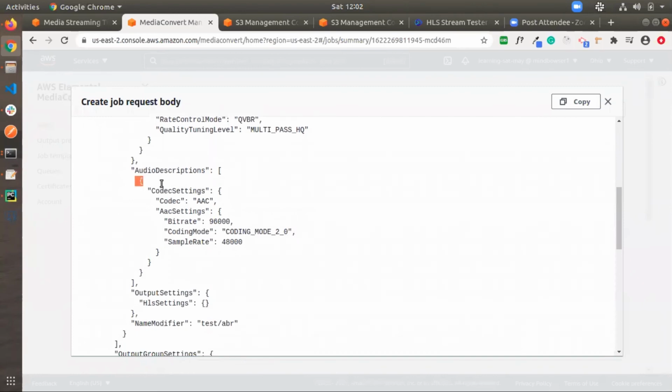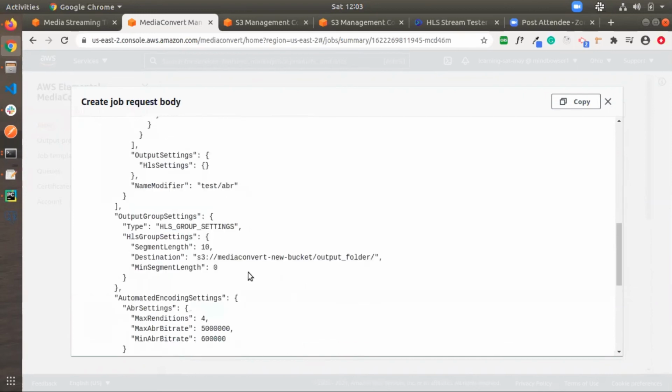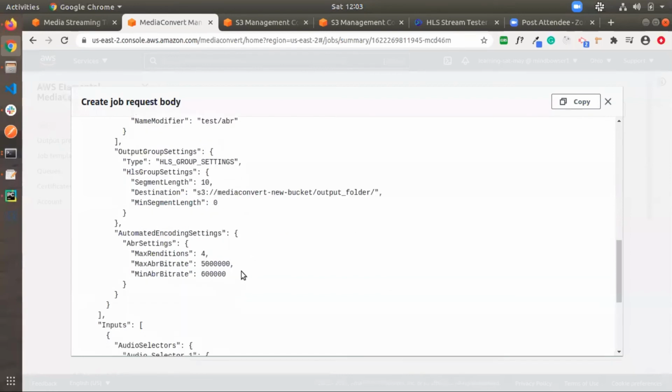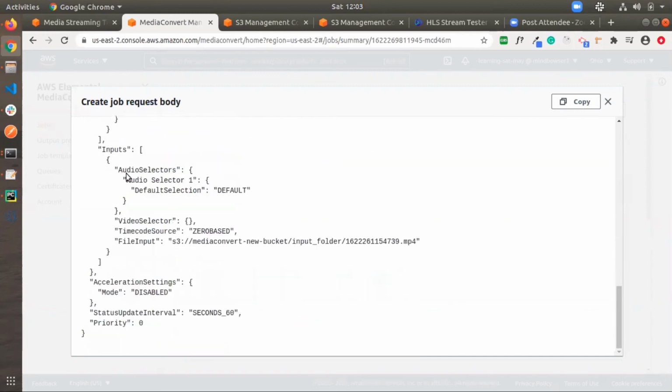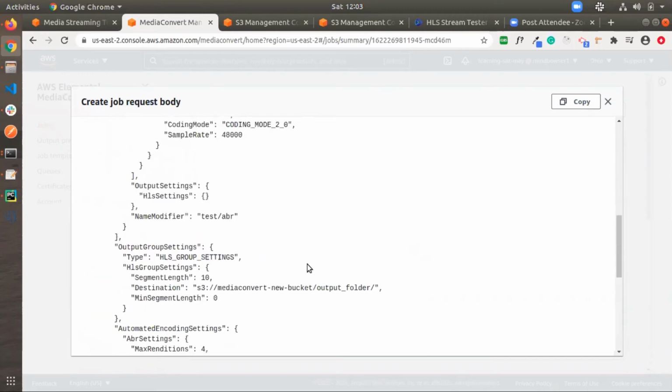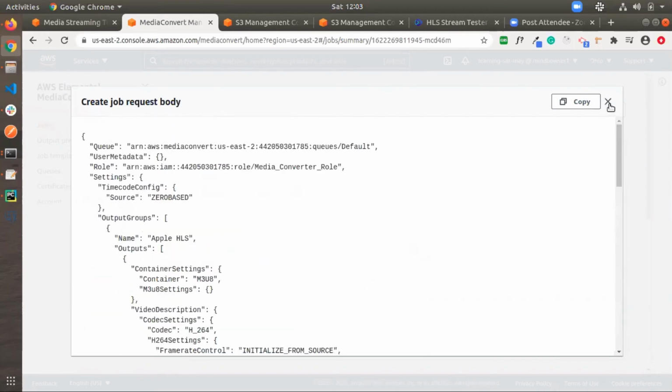here we can see the audio descriptions. We have only one audio. You can see here that we have added the adaptive bitrate maximum conditions, the adaptive bitrate range between 600 kbps to 5 Mbps. And here we can see the input fields, like I just selected this one, browse from the S3 bucket. So I will show that.